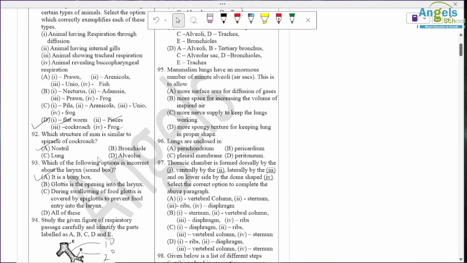Mammalian lungs. Question number 95. Mammalian lungs have an enormous number of minute alveoli or air sac. This is to allow increase in surface area and diffusion of gases occurs easily. So option A is correct. Lungs are enclosed in pleural membrane. So option C is correct.